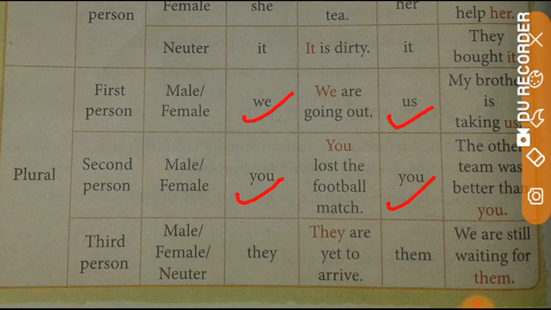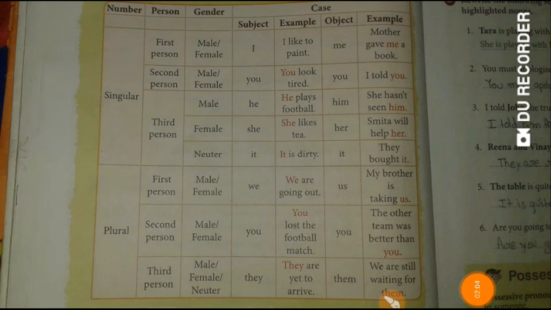Actually in the second person there is only one personal pronoun that is used and that is you. For the third person plural number male, female or neuter gender, we use the subject pronoun they and object pronoun them. For all genders, we use they as the subject pronoun or them as the object pronoun. So I hope you understood.